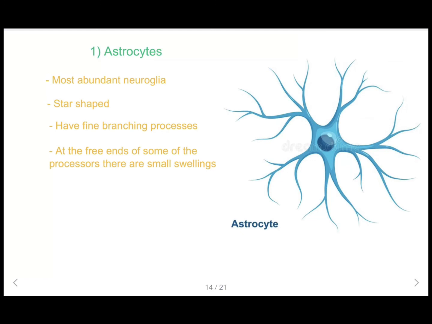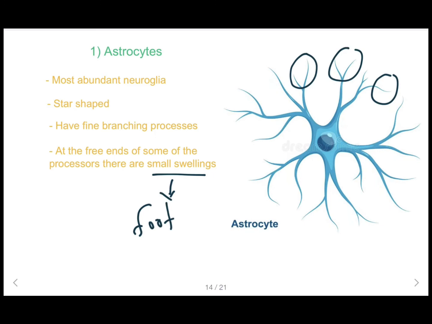Astrocytes. Astrocytes are the most abundant neuroglia and they are star-shaped. Astrocytes have fine branching processes and lie in a mucopolysaccharide ground substance. These are the fine branching processes of the astrocytes. At the free ends of some of the processes, there are small swellings. These small swellings we call foot processes.